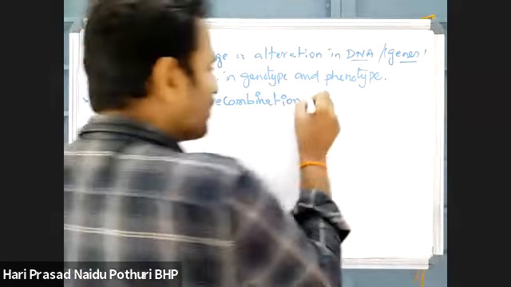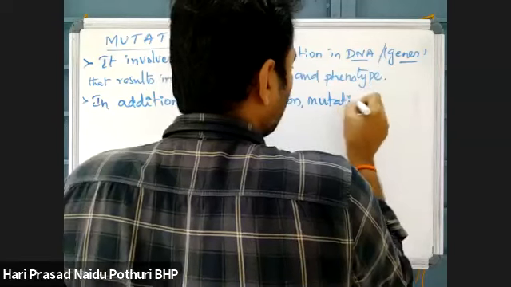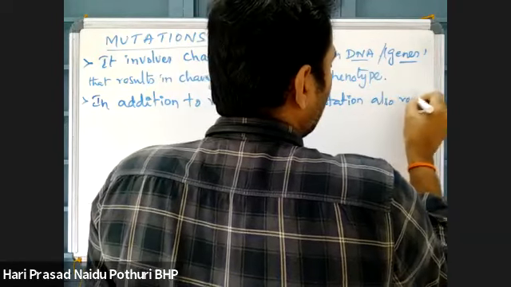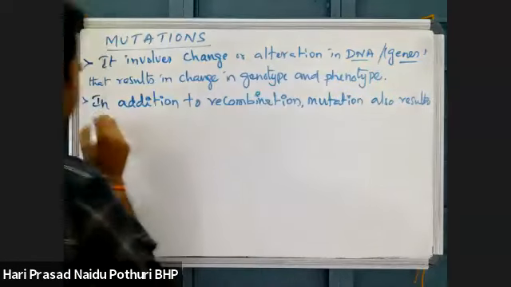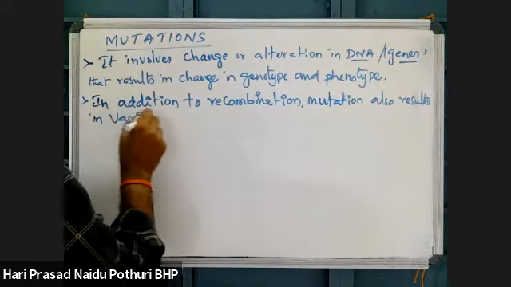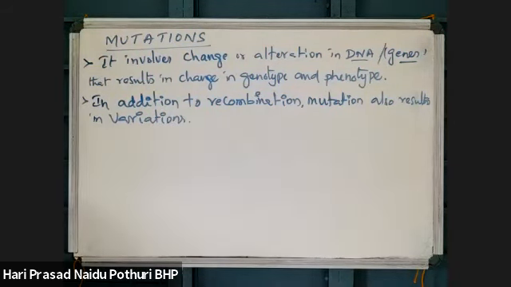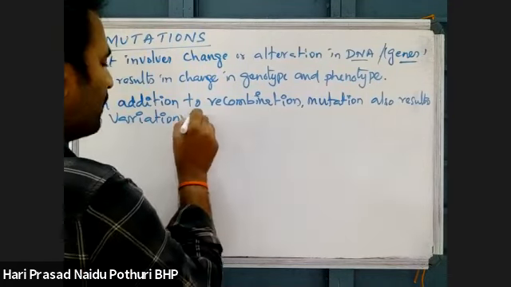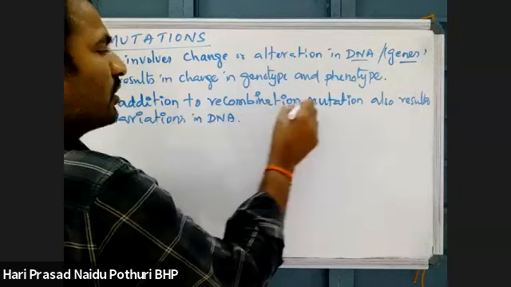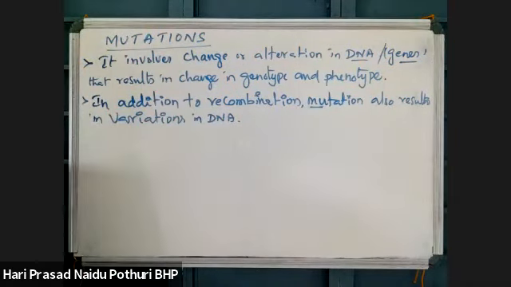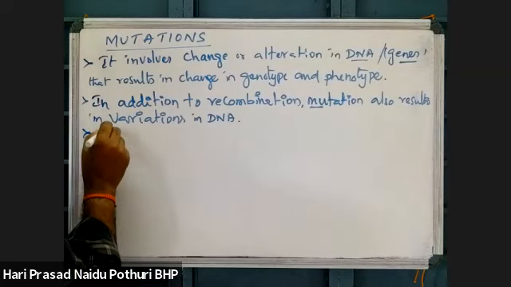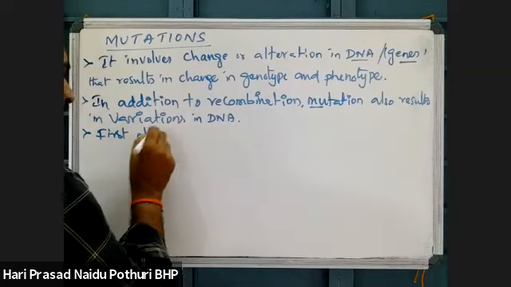This mutation also results in variations along with the recombination. Recombination is a phenomenon which is responsible for developing new varieties or new variations in DNA molecules. Along with that, mutation also can change the DNA sequences, so that variations can arise with the help of mutations also.